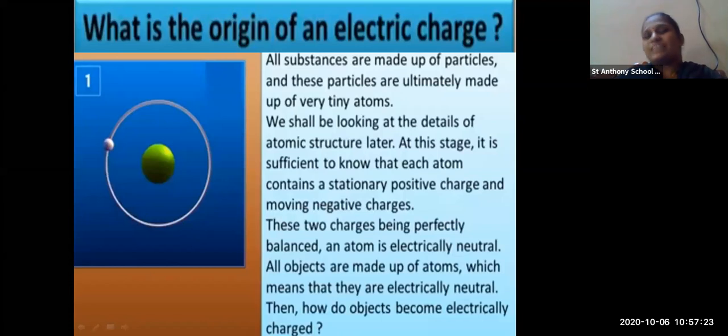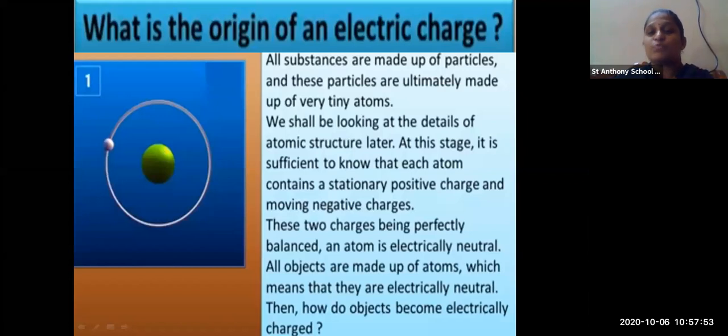Okay, all the substances are made up of particles. As you know, all the substances found in our surroundings are made up of different particles, and these particles are made up of very tiny atoms. So an atom is a very tiny particle of a substance or matter. Okay, so we shall be looking at the details of the atomic structure in this lesson.